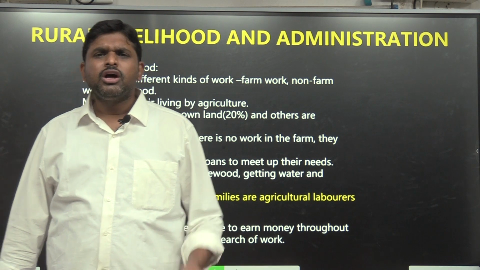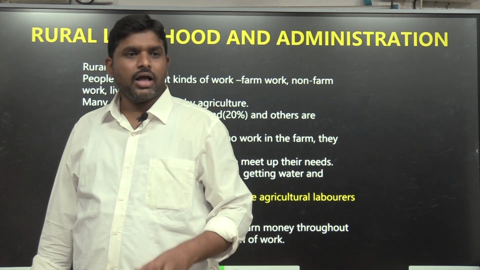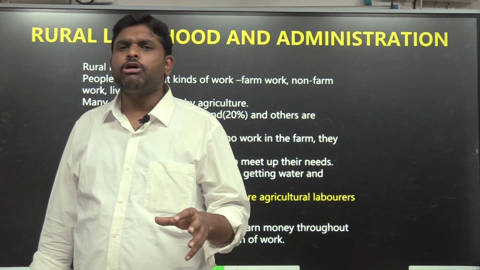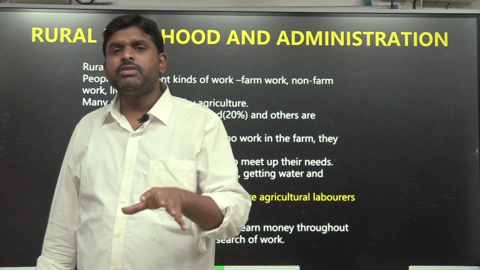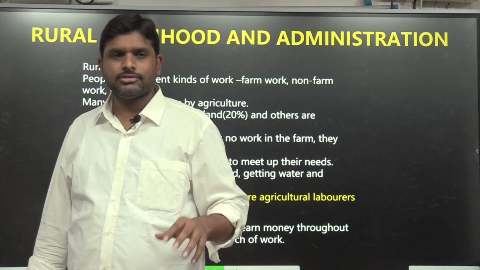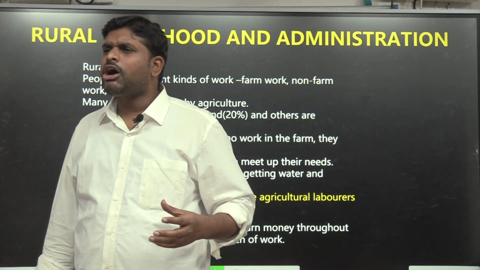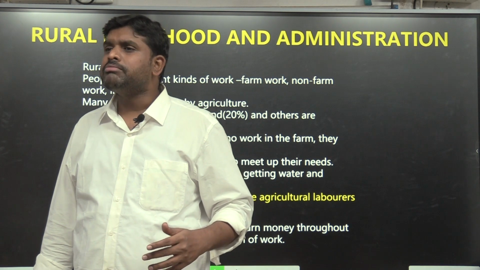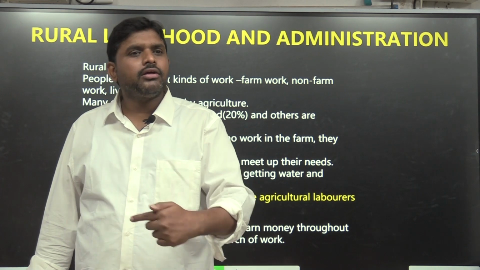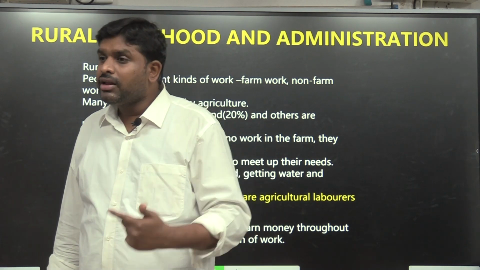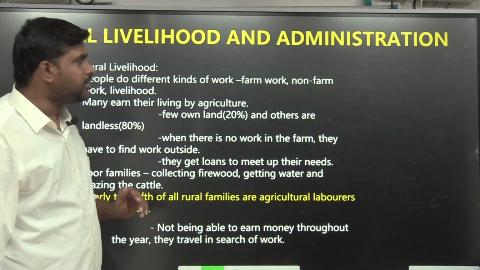What is rural livelihood? What is their main basic bread and butter? Agriculture. 80% of the rural people depend upon agriculture. 40% of the people don't have land, they are agriculture laborers. For them, agriculture is not for business, not just for livelihood. Agriculture is part of life. It is part of their philosophy, part of their ideology. So I am telling the 6th class student about rural livelihood.